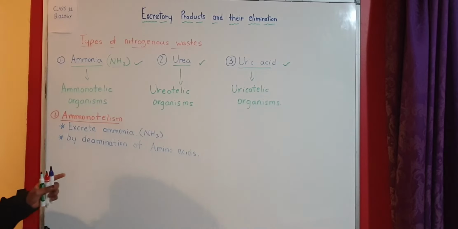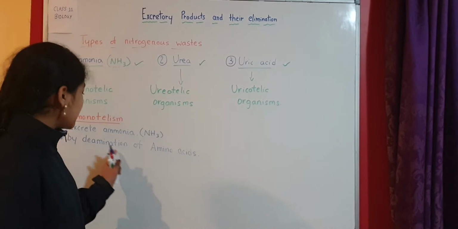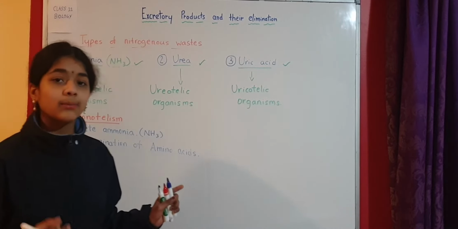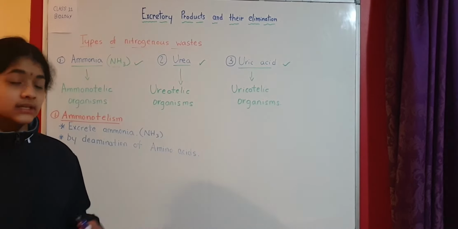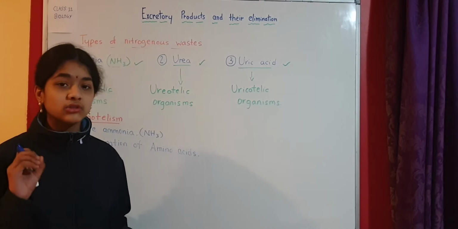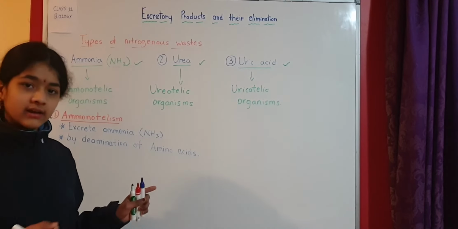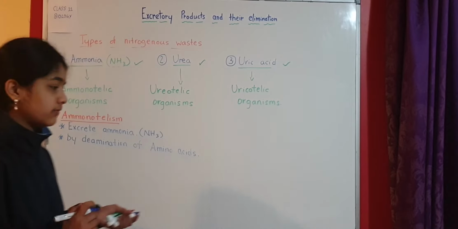Amino acids we get from proteins. Amino acids are the basic units of proteins, as you would know if you have studied biomolecules.